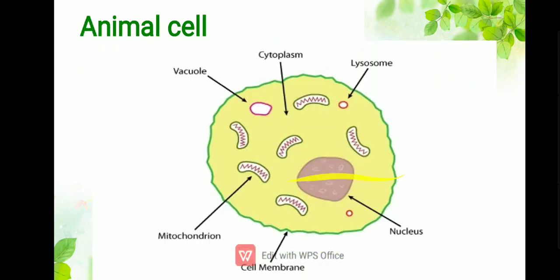Next you can see the picture of an animal cell. Mitochondria is shown, which is actually the powerhouse of a cell. Vacuole, cytoplasm, lysosomes, nucleus, they are all there. I have just shown you the pictures of the animal cell and plant cell because our topic is about specialized cells, so I just wanted to tell you which two kinds of cells there are.